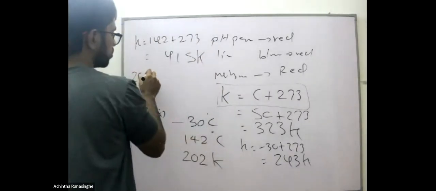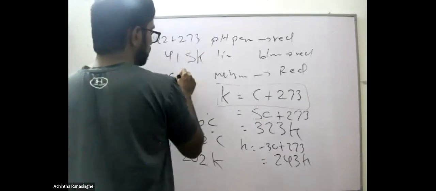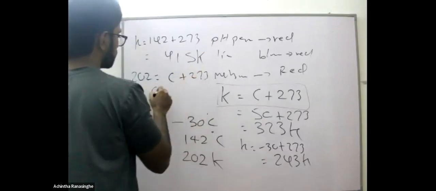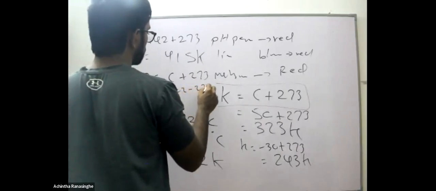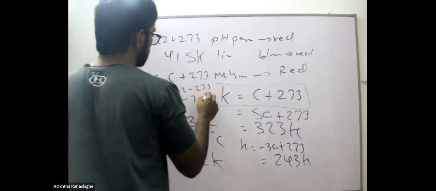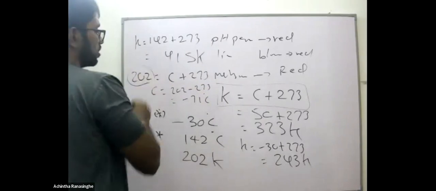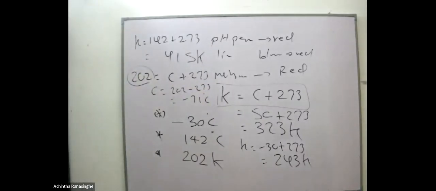The other thing is the Kelvin value is given now. Kelvin value is 202. We do not know the Celsius value. So what is the Celsius value? 202 minus 273. So minus 71 Celsius corresponds with 202 Kelvin.